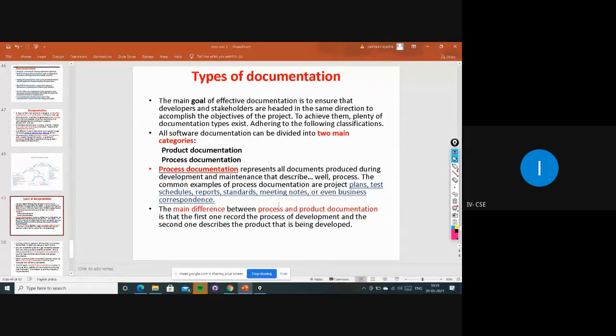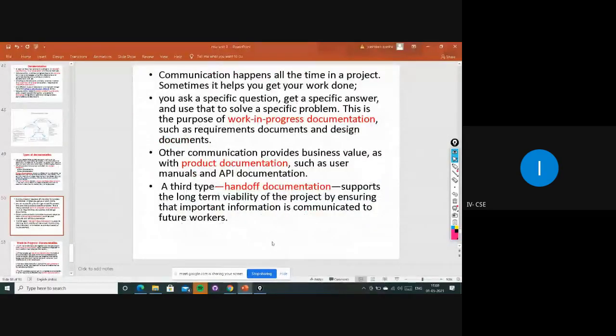So the main difference between process and product documentation is that the first one records the process of development. The first one records all the processes of development, what things are involved while developing, like designing and coding. And the second one describes the product that is being developed. Once the product has been developed, they will maintain manuals on how to use it and where to use it, right? That is the main difference between process and product documentation.